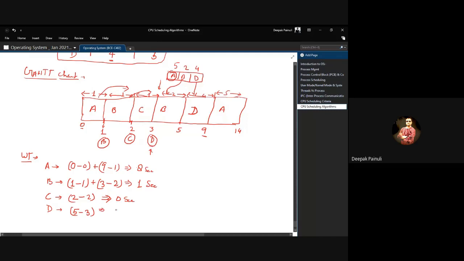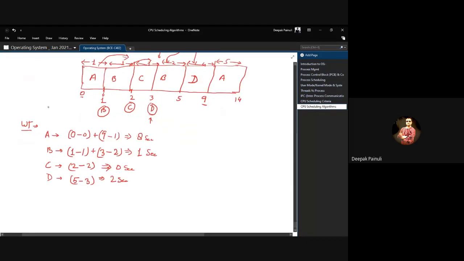So waiting time for D will be 2 seconds. So average waiting time for the whole system will be 8 plus 1 plus 2 plus 0 by 4. That means 11 by 4, which means 2.75 seconds.